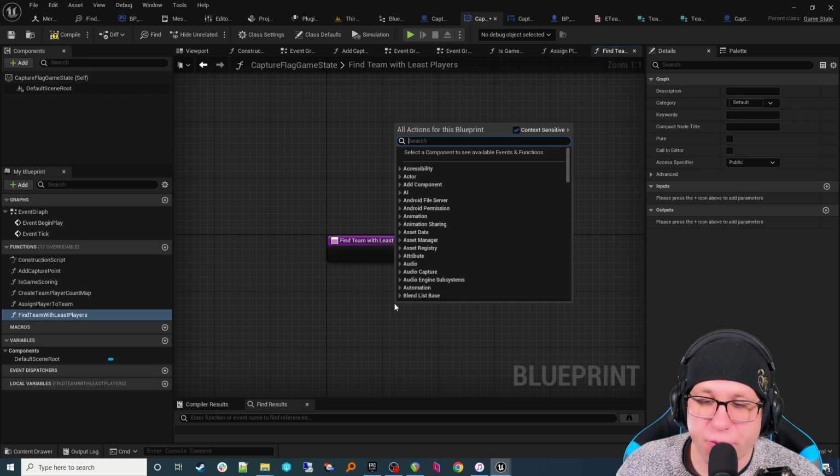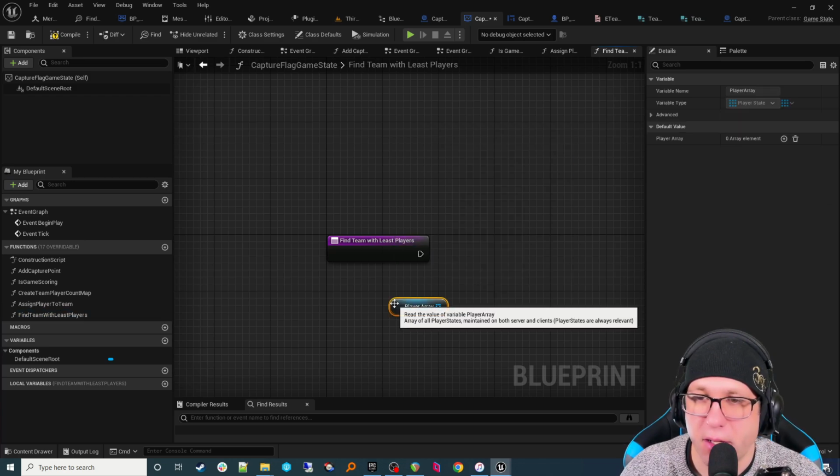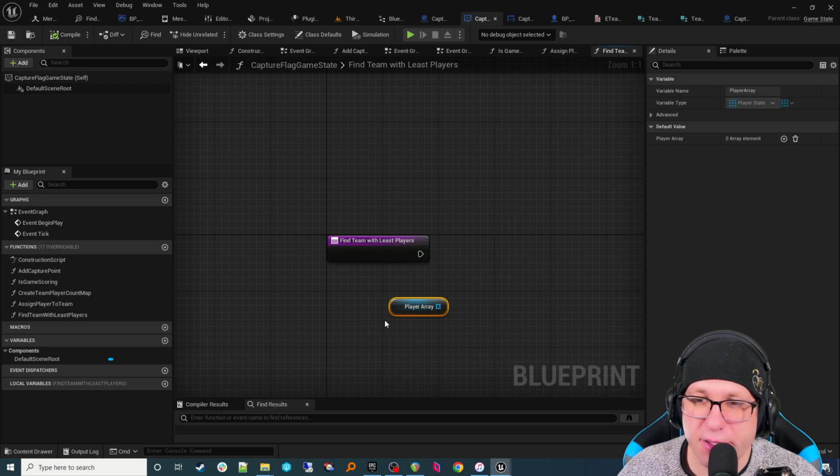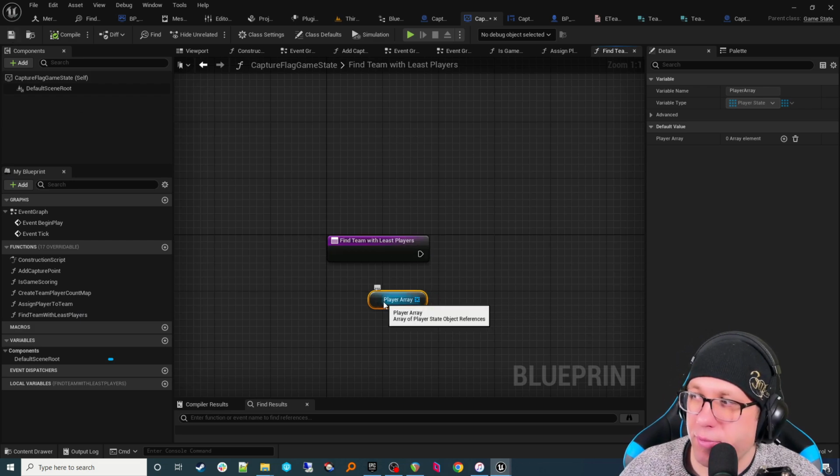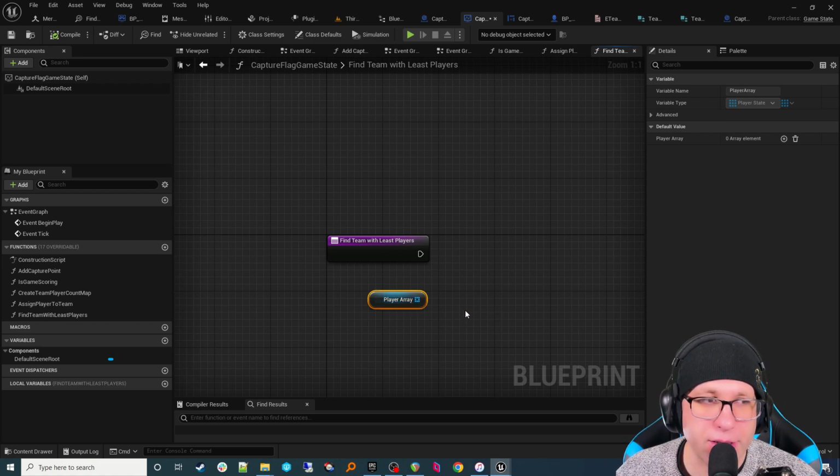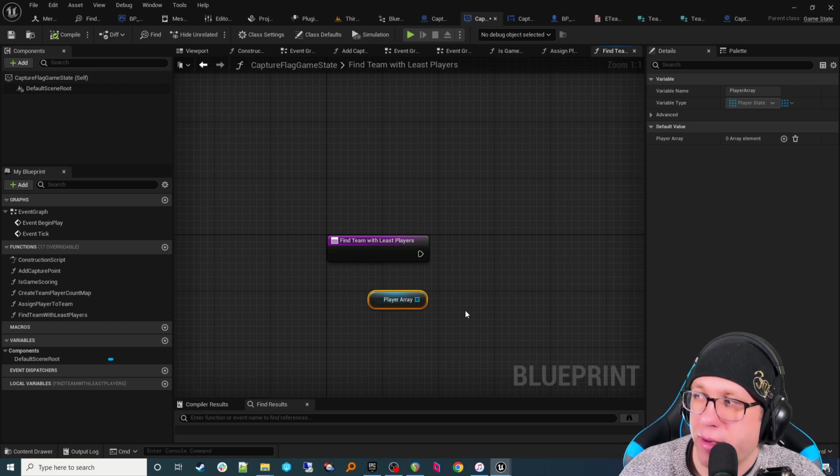So what we're going to do is, the cool thing about the game state, it has this array called the player array. Okay, and this is here by default. This is inherited, so it's always there, and it's just a record of all the current player states that there are. Now, there is some weirdness that goes on when you're dealing with arrays with Blueprint that won't allow us to pass things as they are straight into a function. So here, I'll just show you. I'll get the error going.